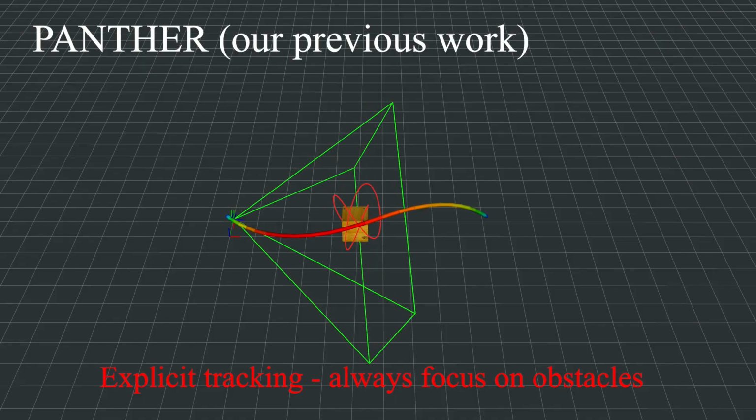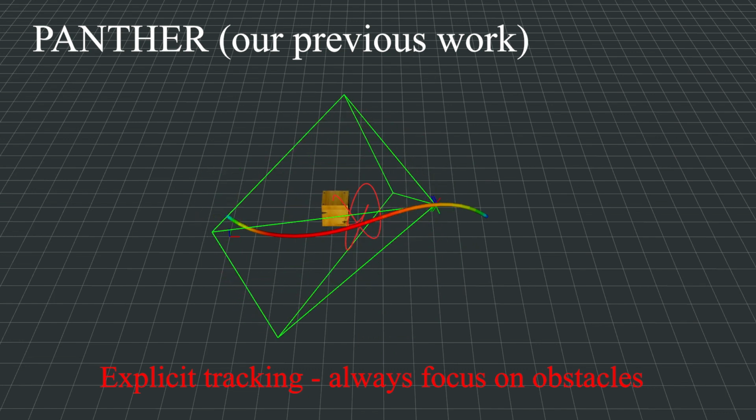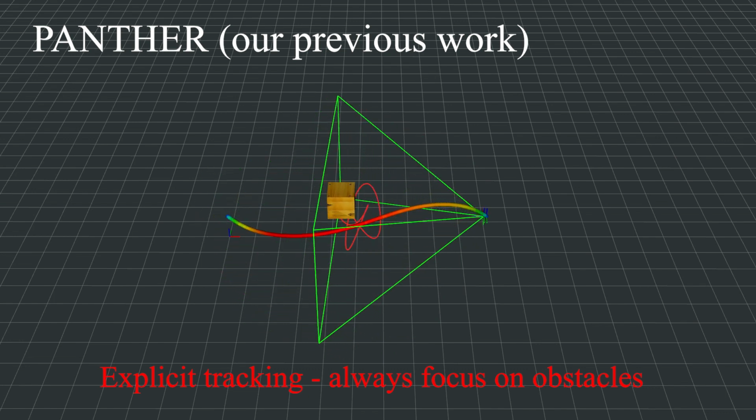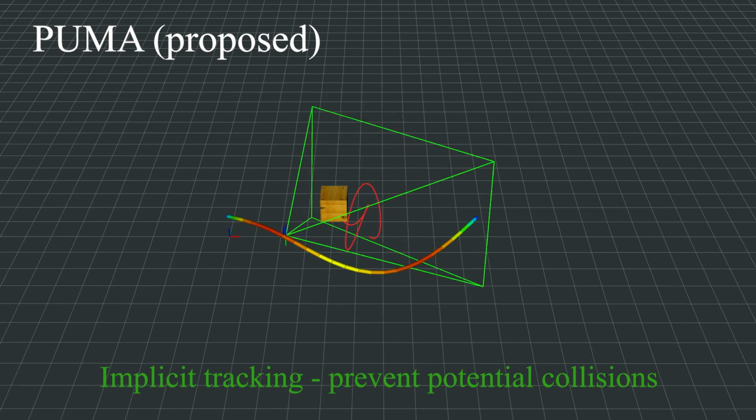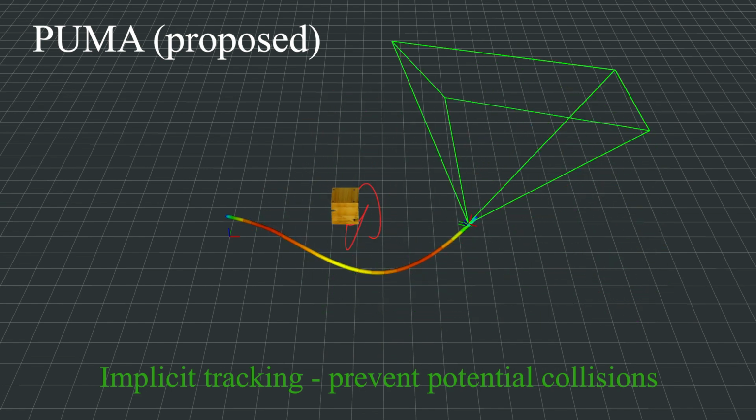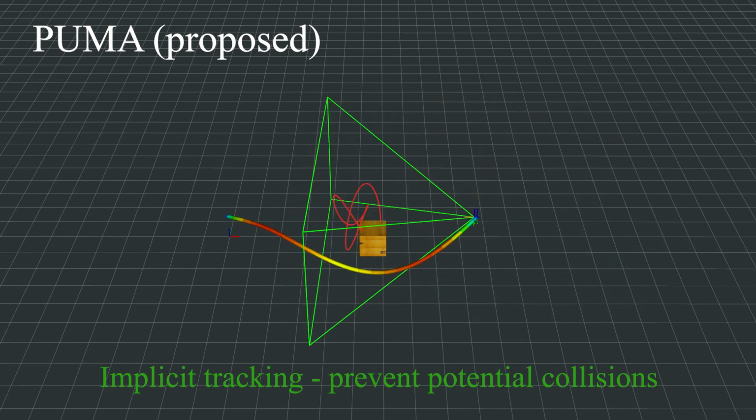As you can see, Panther always tracks obstacles, resulting in flying backward and paying no attention to the direction of motion. In contrast, Puma balances obstacle tracking and direction of motion, leading to safer flight behavior.